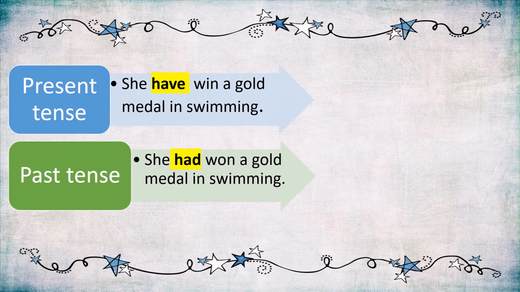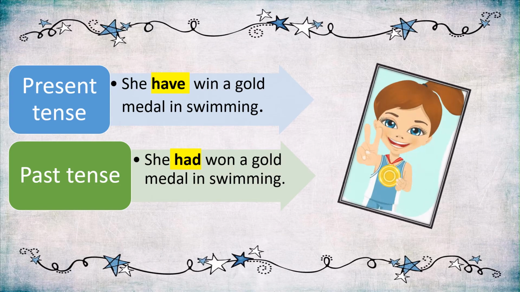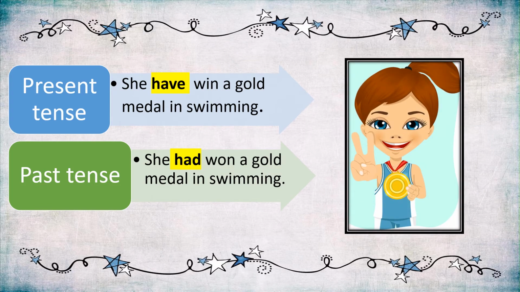Children, let's see one more example of both the tenses. First the present tense: She wins a gold medal in swimming. And the past tense form of the sentence will be: She had won a gold medal in swimming.